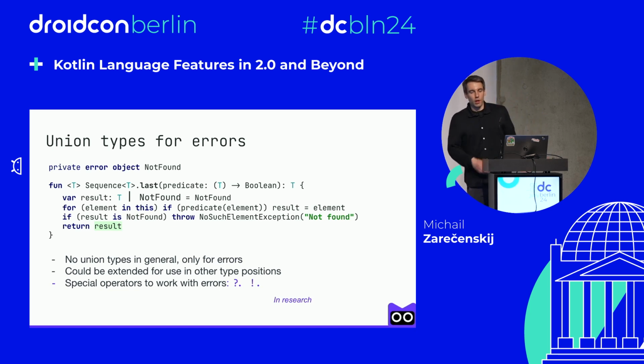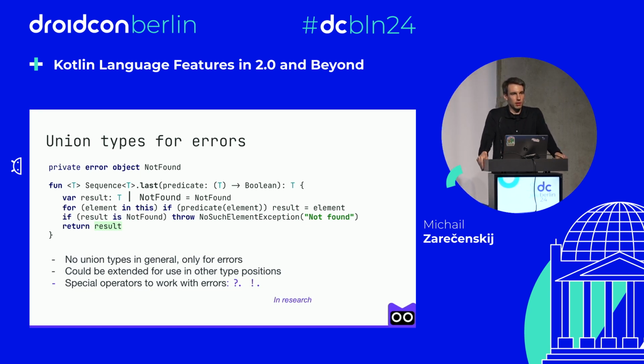And also, we are looking at how we could extend union types for other positions, namely for return types and parameter types, and how we can use special operators in chain calls to collect, for example, all the errors into one type when we have a few invocations of functions that return exceptions.